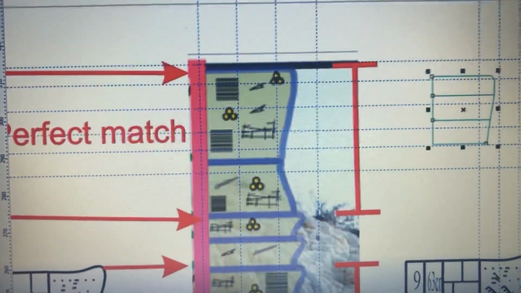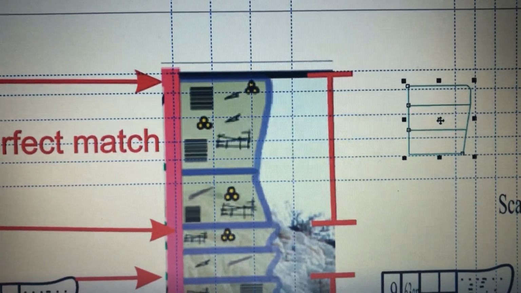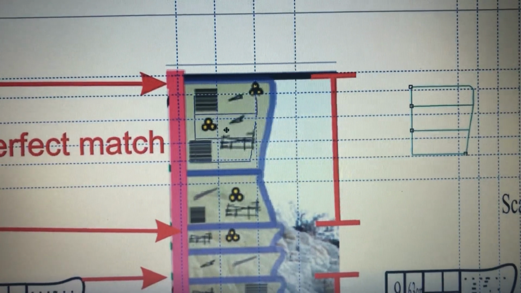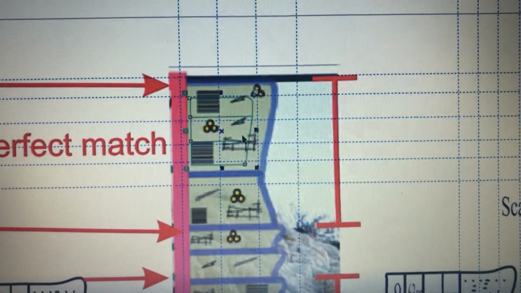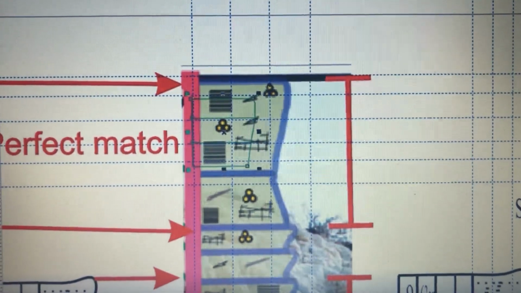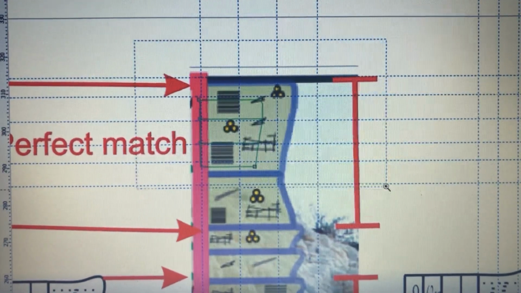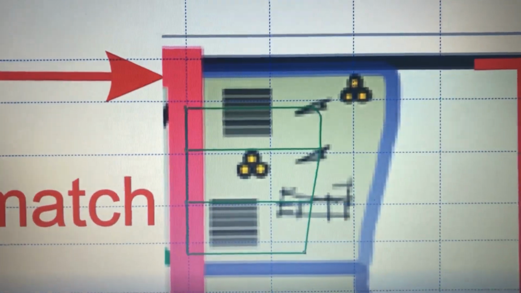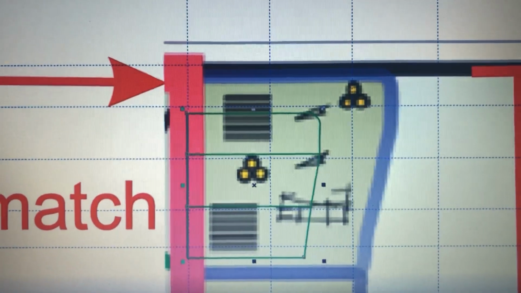But first we have to match the bottom, the basal part of the bit, and the top part of the bit. Put it here at the baseline on the left, and then enlarge it and see if they match.